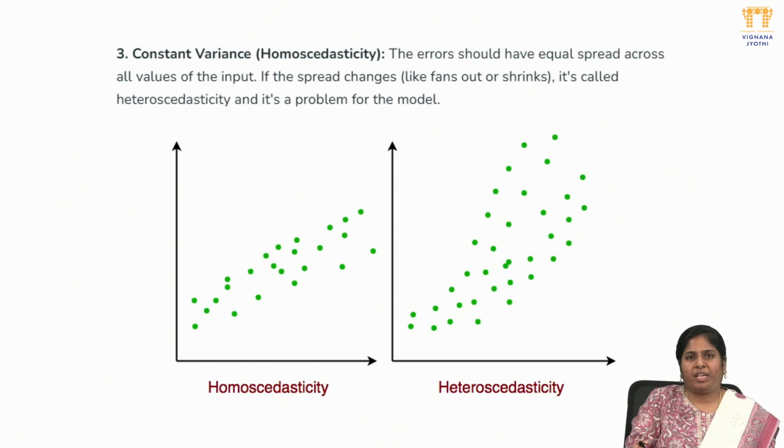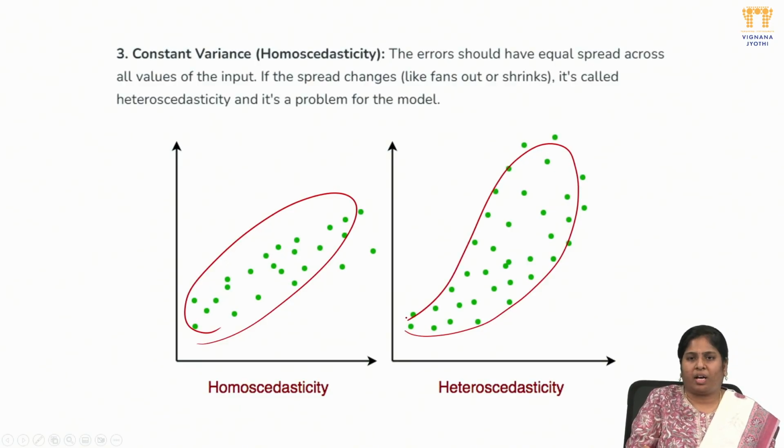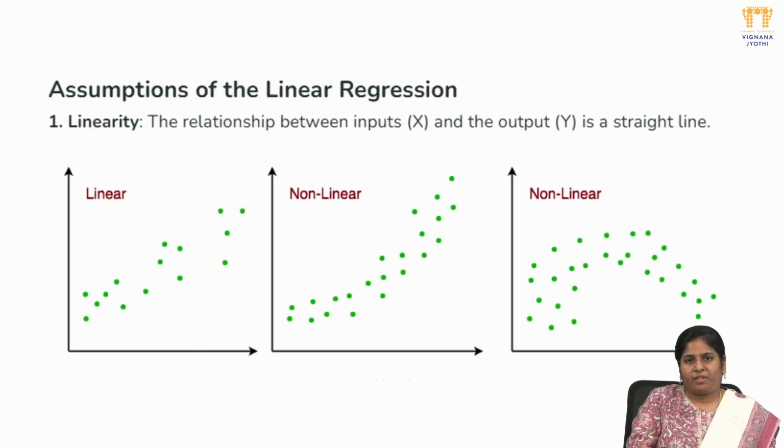If my data points are accumulated in a single high density area, I can say homoscedastic. If my prediction is not predictable and my data points spread all over the area, I can say heteroscedastic.